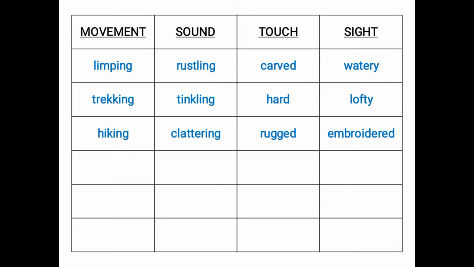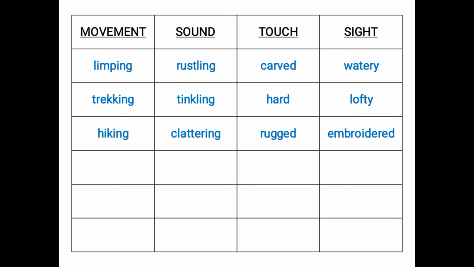So I have filled a few words from the list, and you have to complete the table by finding the meaning of each word on the internet or in the dictionary, and then you have to write them into the correct column. If the word is used for the movement, you have to write it in the movement column. For example, limping is a movement, trekking is the movement, it means to climb on the mountain, hiking is also the same, all of these are movements.